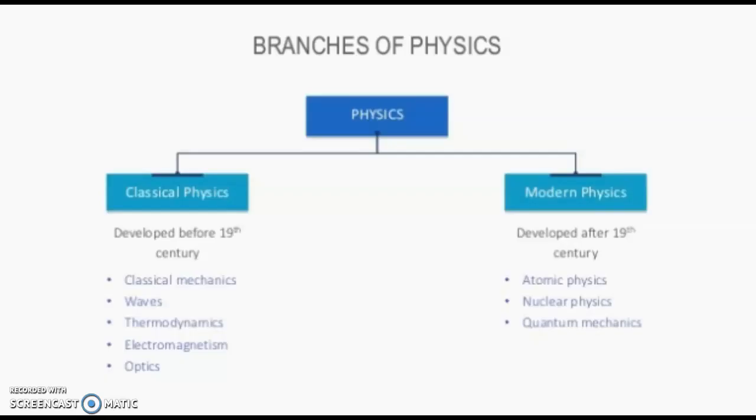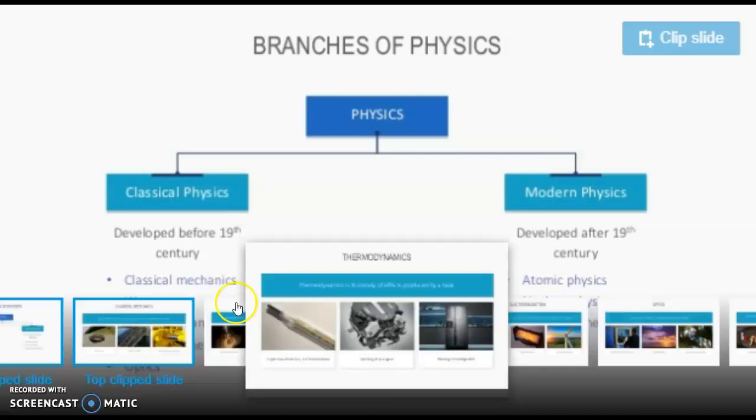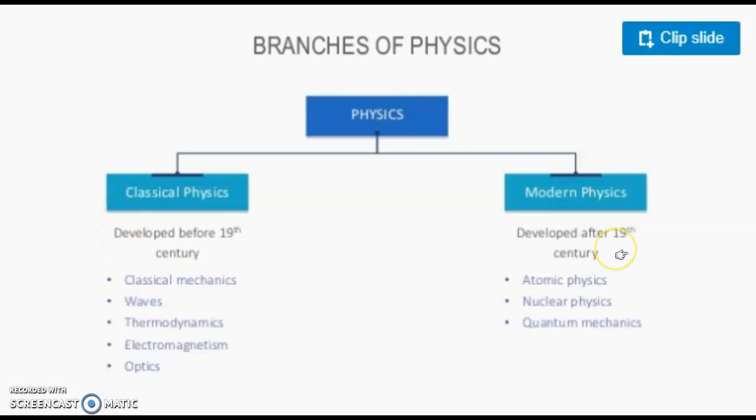Now here comes the next topic, the branches of physics. We categorize physics broadly into two main categories. The first one is classical physics and the second one is modern physics. The developments made before the 19th century come under the category of classical physics.